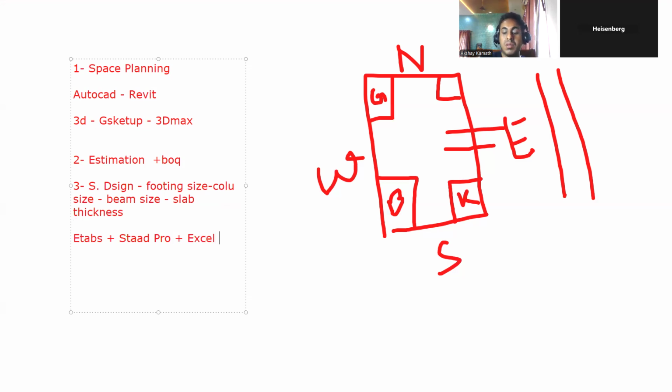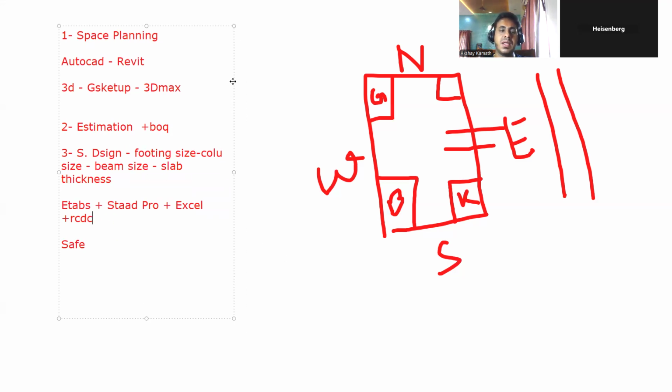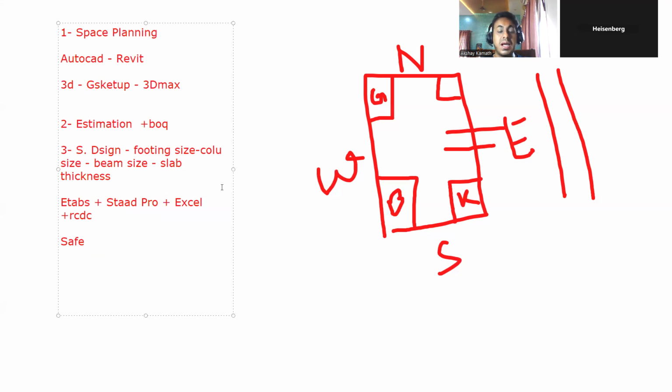Okay, that's it. But if you're working on very big projects, if you have a raft foundation, you can use one more software called SAFE, that is Slab Analysis by Finite Element. That's it. Okay, sir. And one more, if you want, you can go for RCDC for detailing purposes. Okay. Sir, what about Tekla? What about?